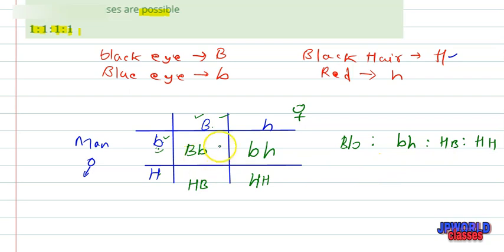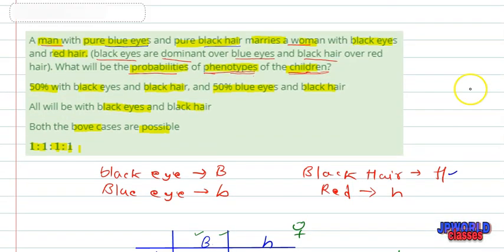And if we talk about our upcoming ratio here, it is 1 for the first, 1 for the second, 1 for the third, and again 1. So our final answer here is 1:1:1:1. But let us see our options.